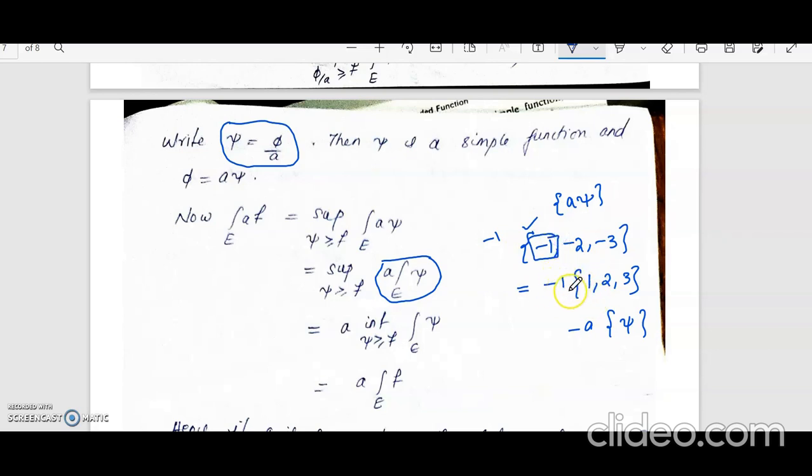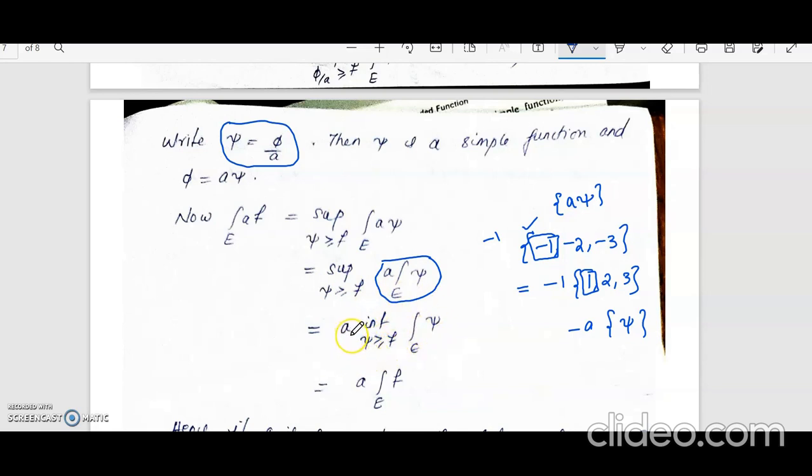Now if you take -1 outside, then the supremum is -1 times the infimum of this set. When you take -1 outside, the supremum becomes -1 times the infimum of this set, which is 1. So it will be -1 into 1. So here, when you take a outside, the supremum over ψ greater than or equal to f of integral over E of aψ will be equal to a outside, and for the remaining set you need to take the infimum.